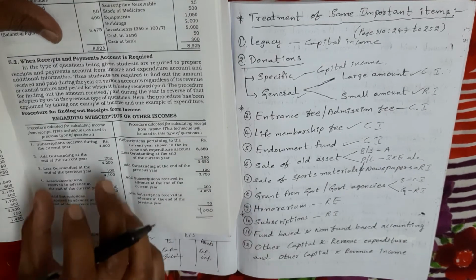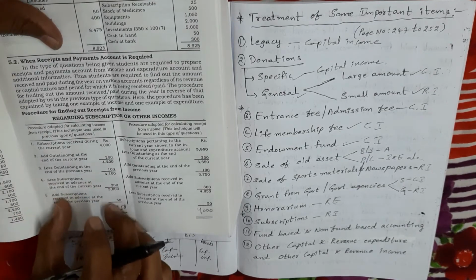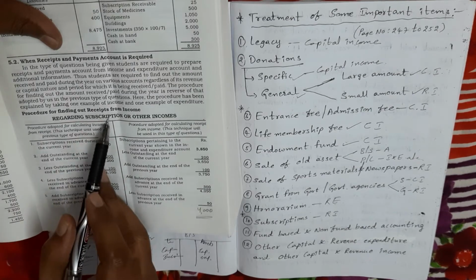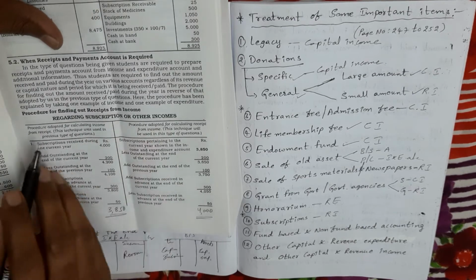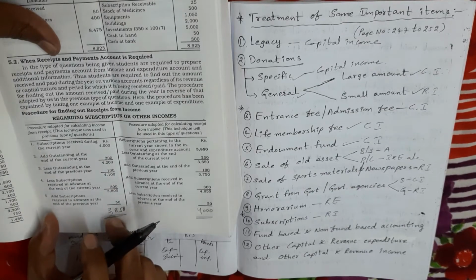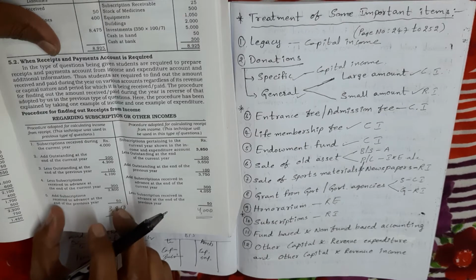First we will explain the first method procedure, which you already know. Your example is regarding subscriptions or any other income. To find out the subscription amount which we show in the income and expenditure account, the actual earned subscription amount, what procedure did we follow?